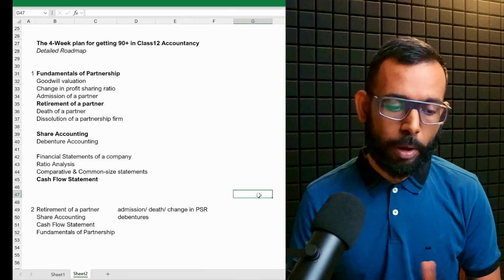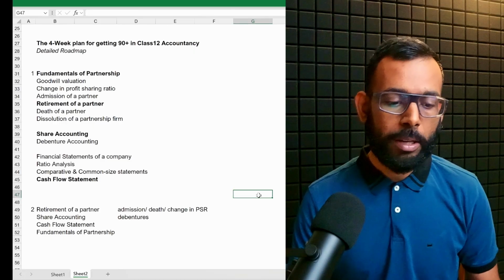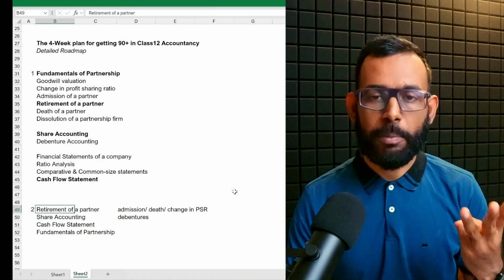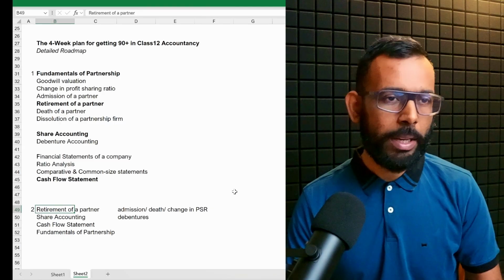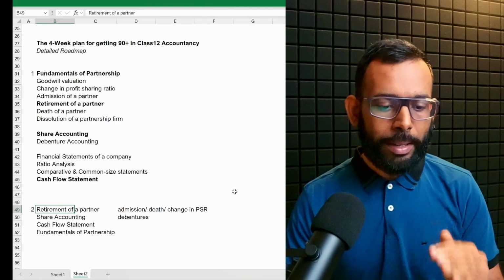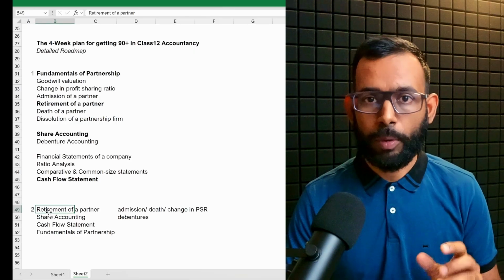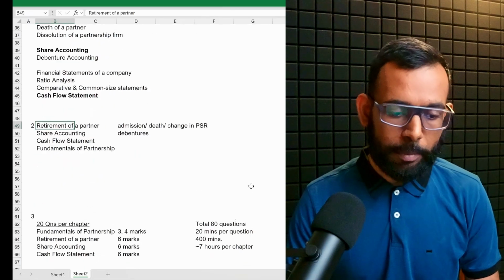Cash flow statement, again definitely one 6-mark question guaranteed. So retirement 6 marks, share accounting 10 marks, cash flow statement 6 marks, and then fundamentals 1 plus 3, automatically a minimum of 10 marks. So at least 40 to 45 marks you can cover if you just do questions from these 4 chapters.